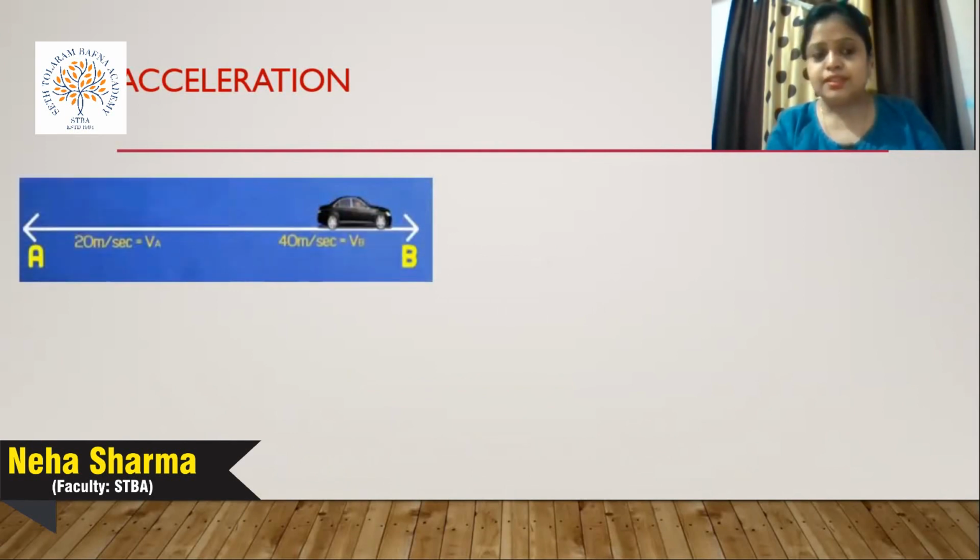I'm giving you one example. Suppose one car is moving from point A to point B. Initially, at point A, its velocity VA is 20 meters per second. At point B, our final point, the velocity is 40 meters per second. The direction is the same.